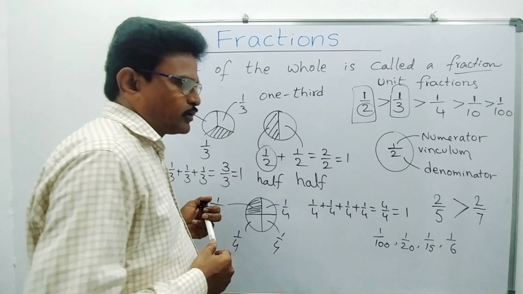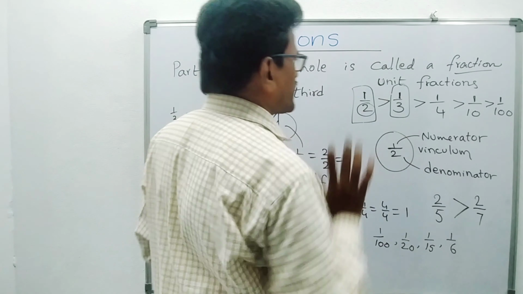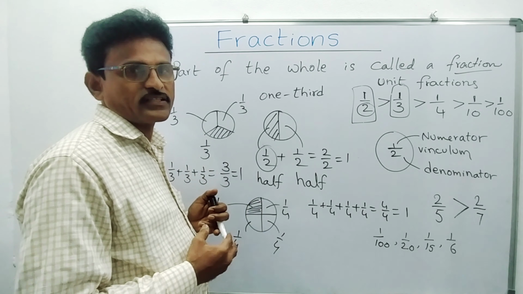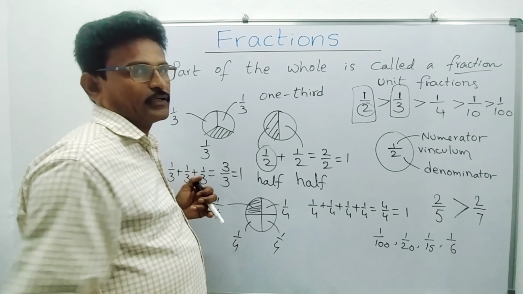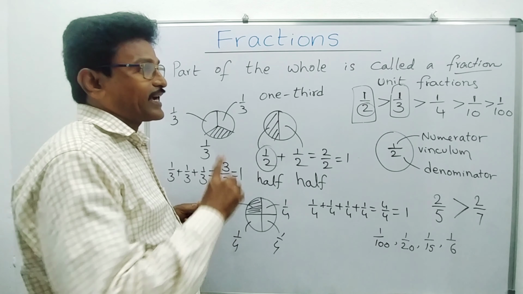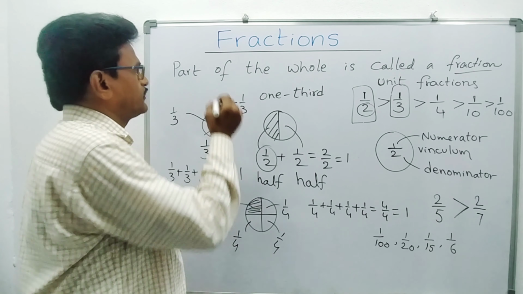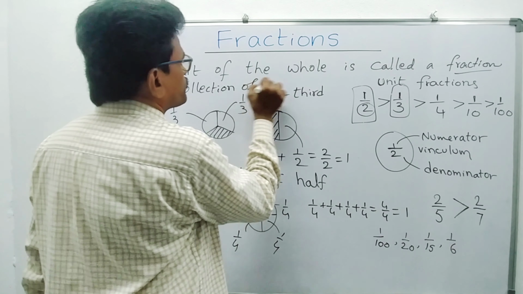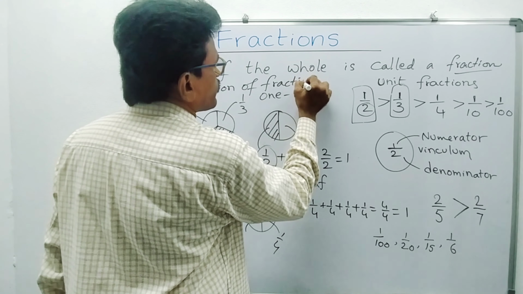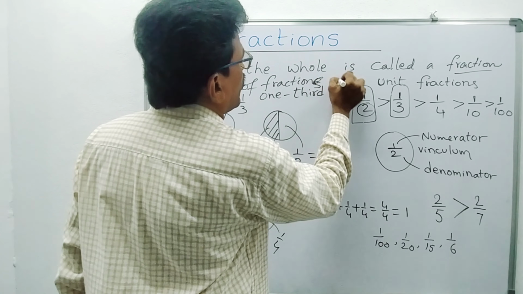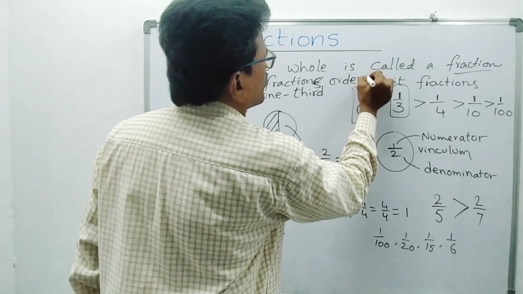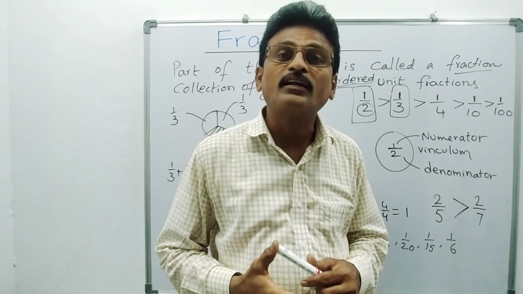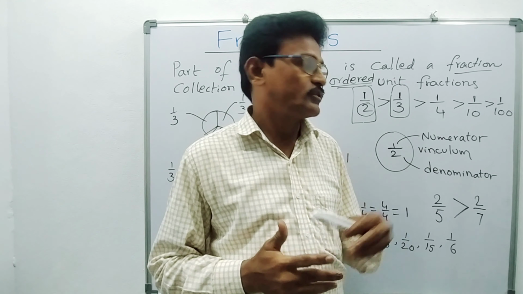This collection of fractions, 1 by 2, 1 by 3, 1 by 4, I kept collectively in order, which means we can keep these fractions in ascending or descending order.